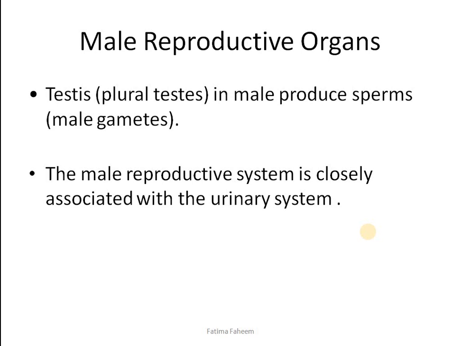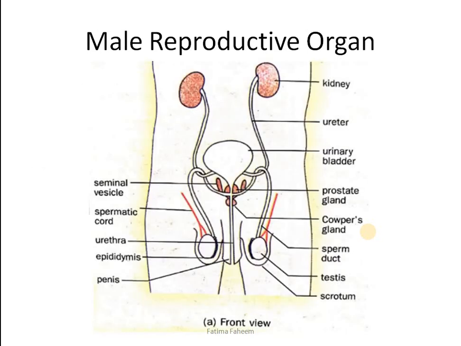Male reproductive organs are testes. They are 2 in number, and the male reproductive system is quite closely associated with the urinary system. Let's see the diagram of the male reproductive organs now to understand the structures and to know how we are able to label them, and then we will see their function.